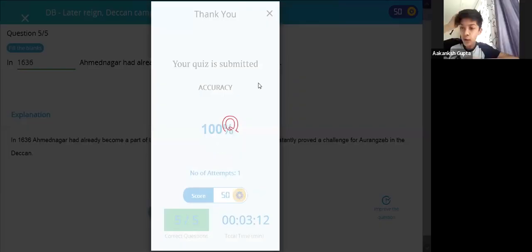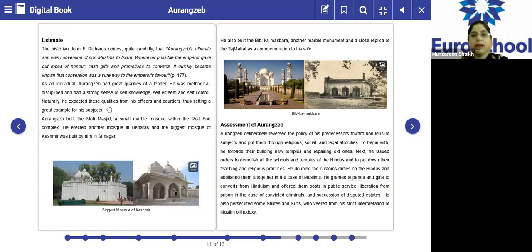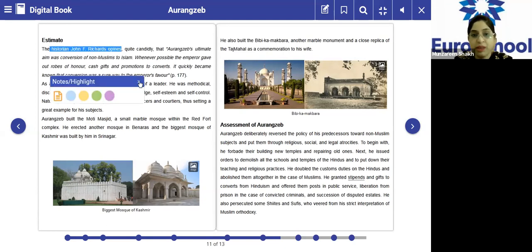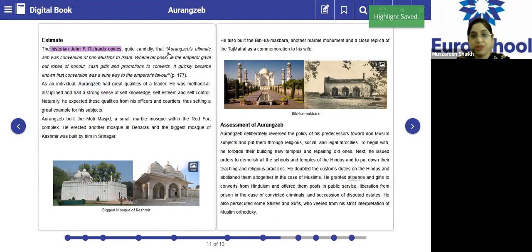So here we complete the estimate and assessment of Aurangzeb. This is important, please underline this. The historian John F. Richards opines quite candidly about Aurangzeb. So according to the historian John F. Richards, let's see what he has written.